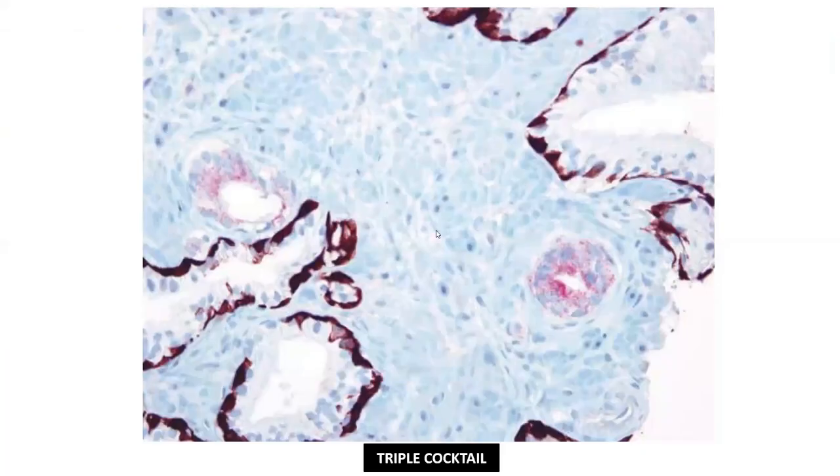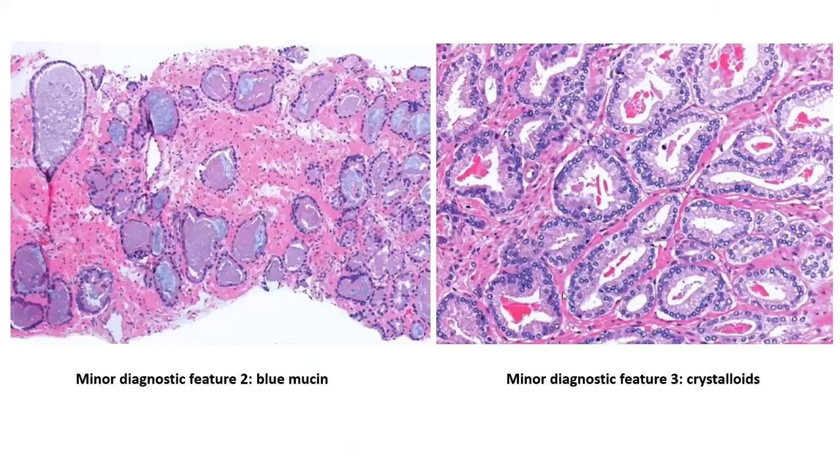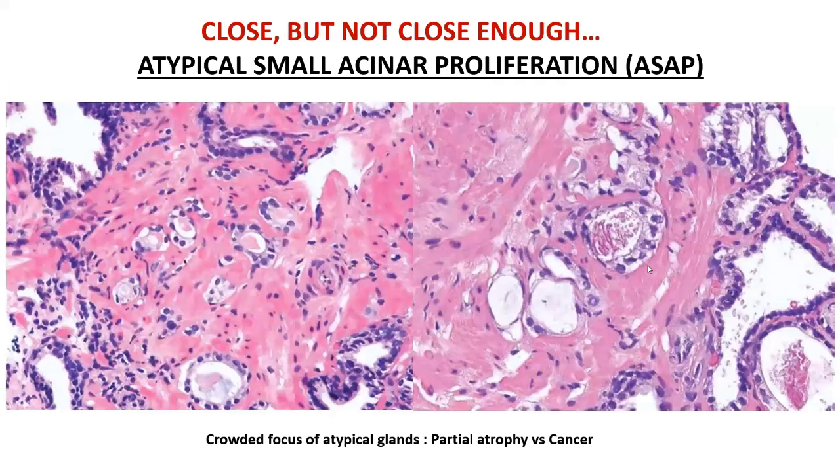With a triple cocktail, you see that the preserved benign prostatic acini are showing the brown positivity for the HMWK along with P63, while they are not showing AMACR expression, while the neoplastic glands of acinar carcinoma are showing the reverse pattern. They do not show basal cell marker expression and rather show expression of AMACR. Some other soft clues are the presence of blue mucin, crystalloids, etc. within those glands, which could further raise a suspicion.